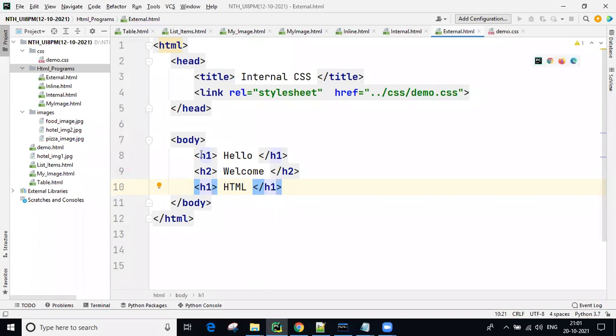For example, for H1, I applied inline, internal and external styles. Which one gets executed first? We are going to discuss these priorities more clearly tomorrow. So don't miss tomorrow's session. Today's session and tomorrow's session are both important for CSS. Okay? Thank you guys. We'll meet tomorrow.